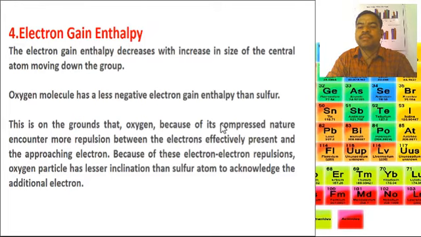The electron gain enthalpy decreases with increase in size of the central atom moving down the group. Oxygen has a less negative electron gain enthalpy than sulfur. This is on the grounds that oxygen, because of its compact nature, encounters more repulsion between the electrons already present and the approaching electron. Because of this electron repulsion, oxygen atoms have less inclination than sulfur atoms to accept the additional electron.